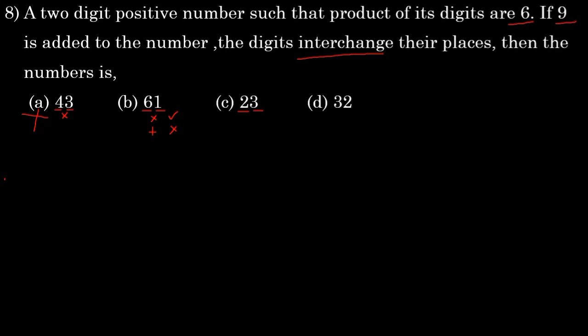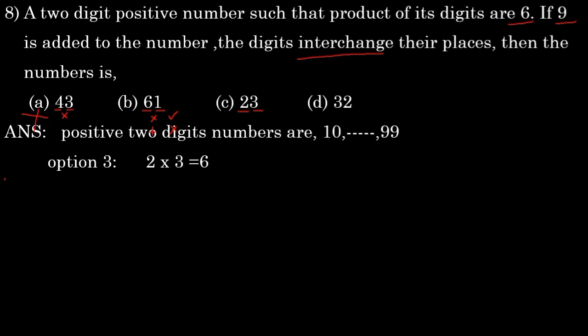So what we have, option C, 23. So 2 into 3, how much will we get? 2 3s are 6. And we will add 9 for this, which means we need to get the interchanged number. That means we have 23, we need to get the reverse of that. What is it? 32. So we add 23 plus 9, how much will we get? 32. Is it the reverse of that? Yes. So therefore we can say answer C, 23, is the correct one.